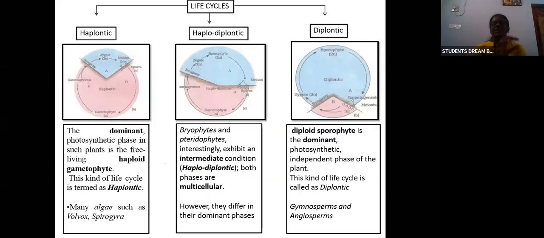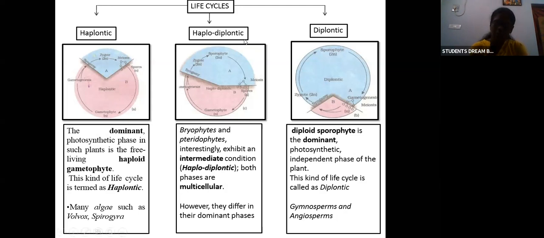Okay, now we'll see about the various life cycles. We have three different life cycles: haplontic, haplodiplontic, and diplontic. We'll see what the difference is between these three. So what is haplontic? Haplontic means the dominant photosynthetic phase in such plants will be a free living haploid gametophyte. If there is a free living haploid gametophyte, it is haplontic. For example, in algae the life cycle is haplontic, whereas in bryophytes and pteridophytes it is haplodiplontic.